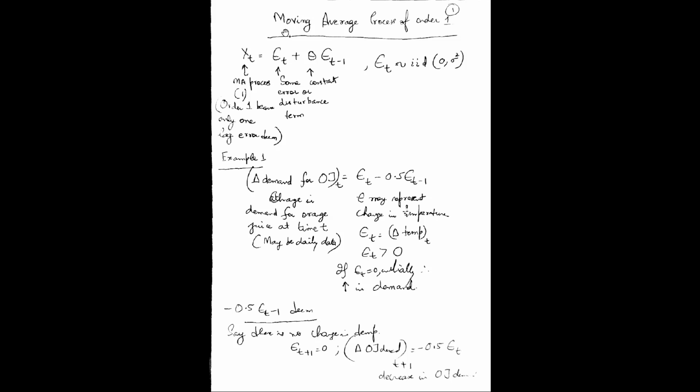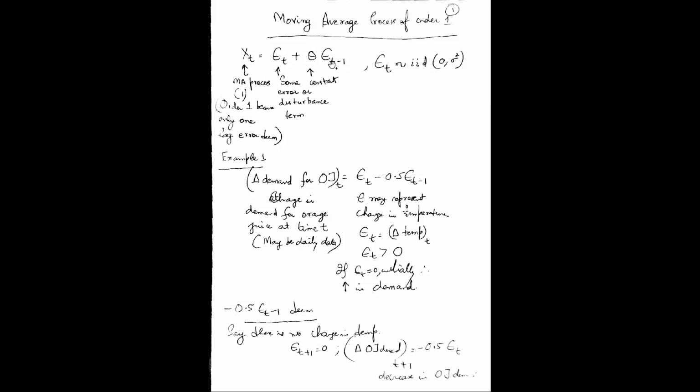Let us say xt is a random process, and I will call this process a moving average process. Here t is time, and xt is equal to some error term plus this. If I say moving average process of order 1, that means I am including the error term at time t, and the error term at t minus 1. So therefore, it is a moving average process of order 1.